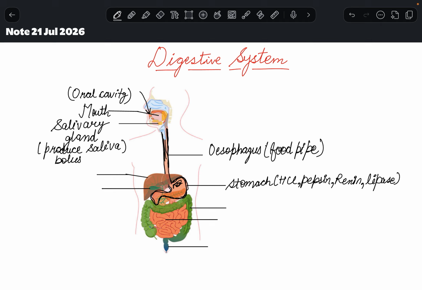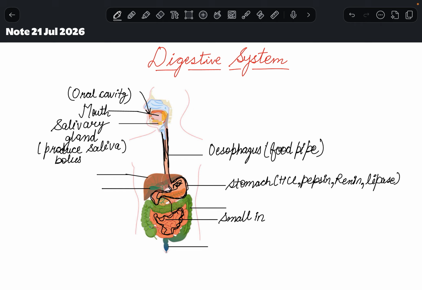So I have told you earlier that the digestion of carbohydrate present in our food initiates in our mouth, and the digestion of protein initiates in our stomach, right? Now our food passes to the small intestine. You can see this long, very long, 6 to 7 meter long structure. We call it small intestine.